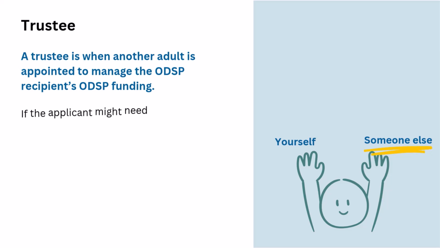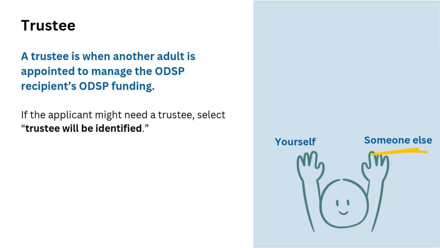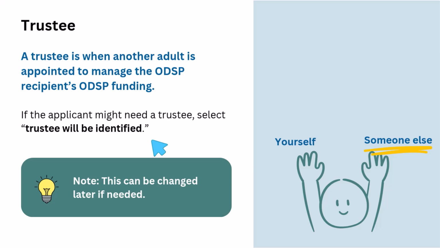If a trustee might be needed, then you're going to select Trustee will be identified from the options. Also note that this can be changed later. So if a trustee is needed at this point, at the time of applying, but a few months or a few years down the road that trustee is no longer needed, you can reach out to ODSP and remove the trustee or change it to another person if that is also required.